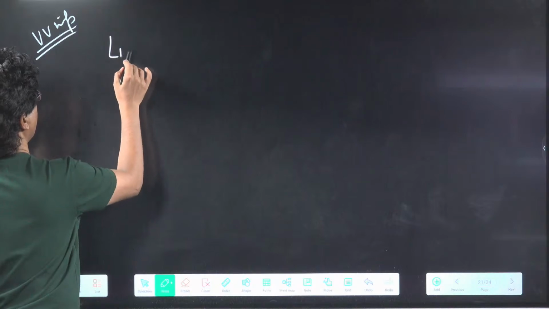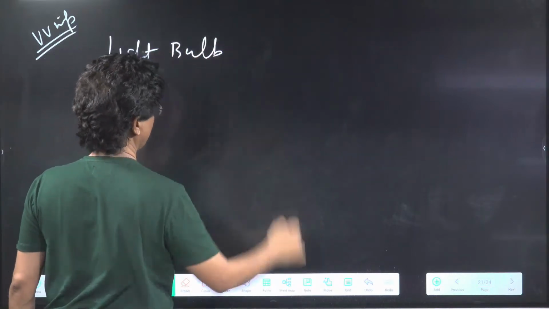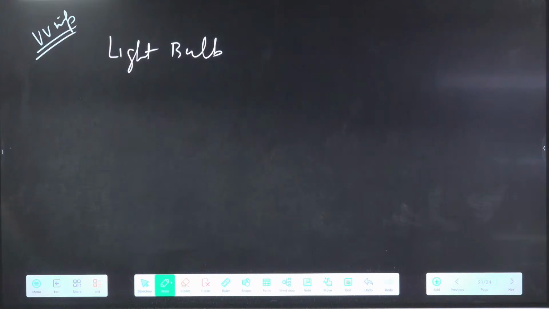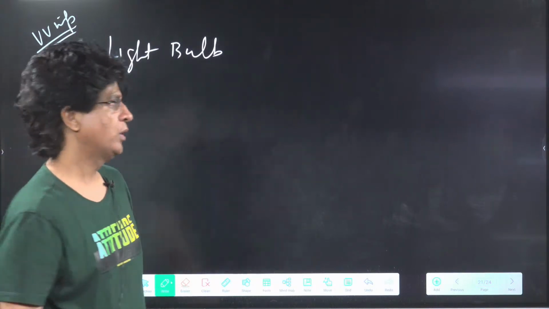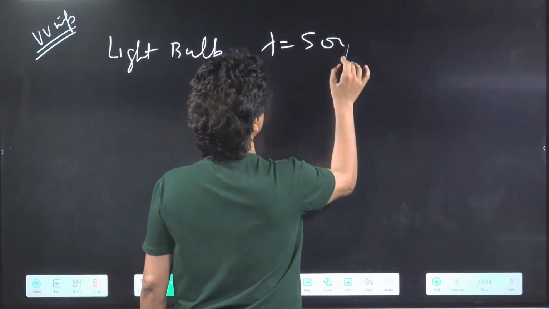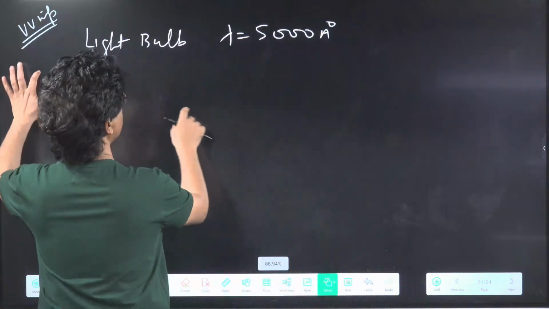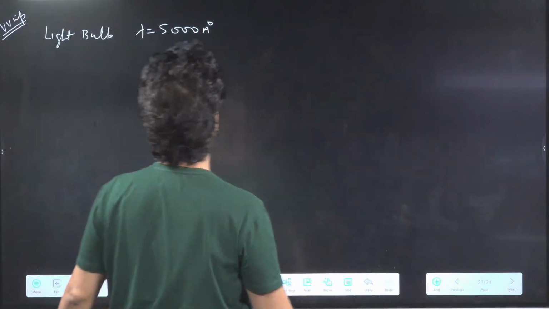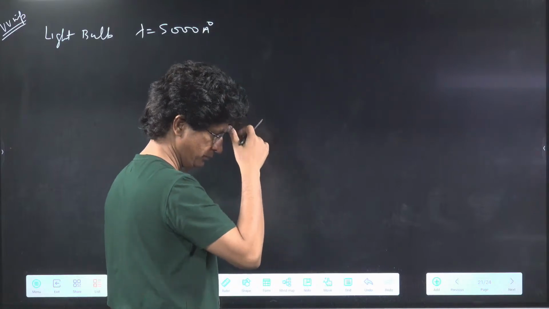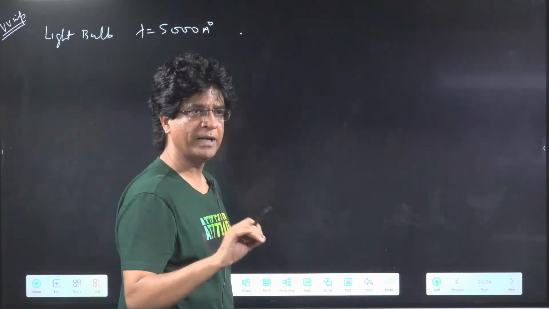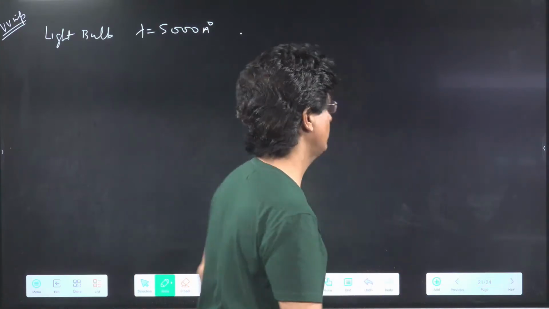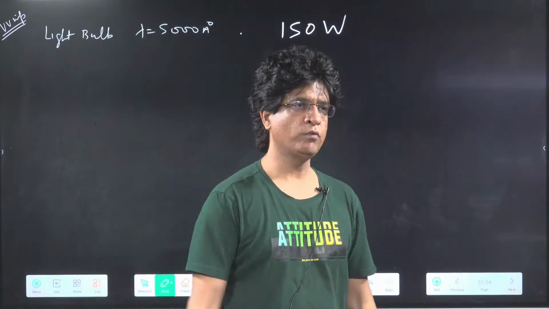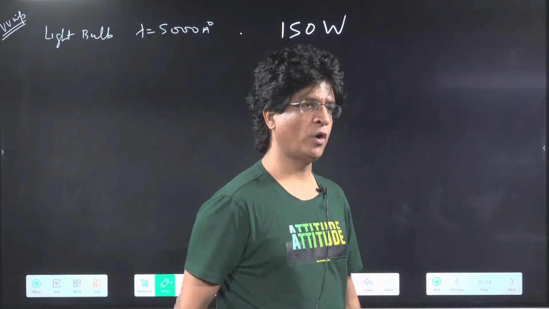A light bulb emits photons of lambda equal to 5,000 angstrom. Full stop. The bulb is rated 150 watt.